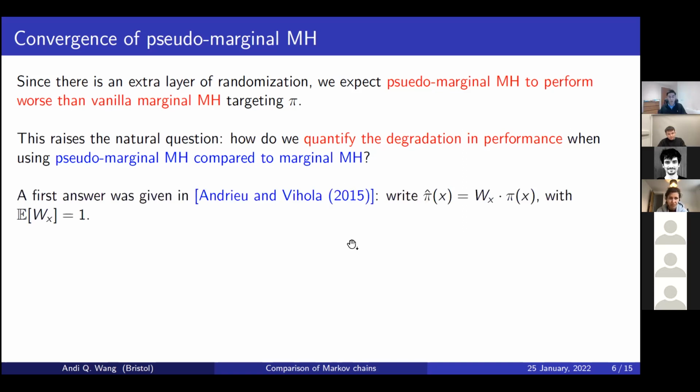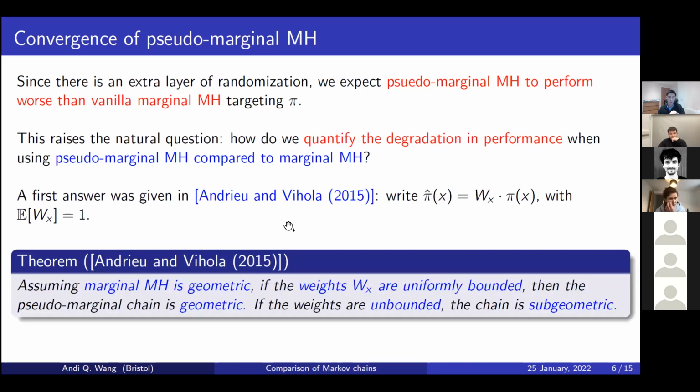And so a first answer to this question of how much worse the pseudo-marginal is compared to the original marginal Metropolis-Hastings chain was given in this paper of Andrieu from 2015, where they basically said, if you consider your unbiased estimator pi hat as a pointwise perturbation of the original one, multiplied by W, where this W is a non-negative random variable with expectation 1.